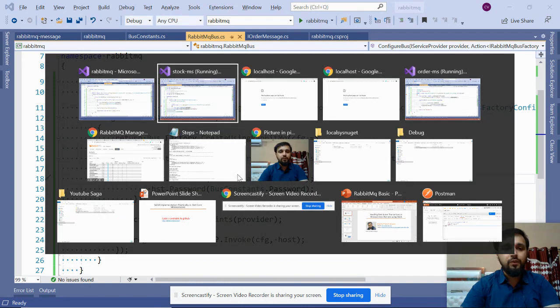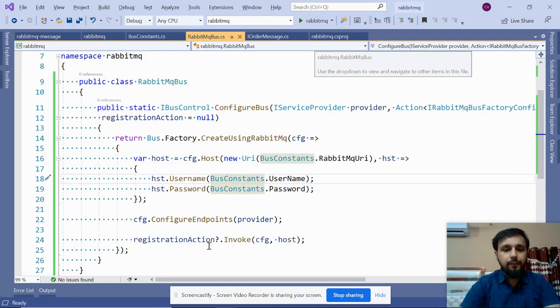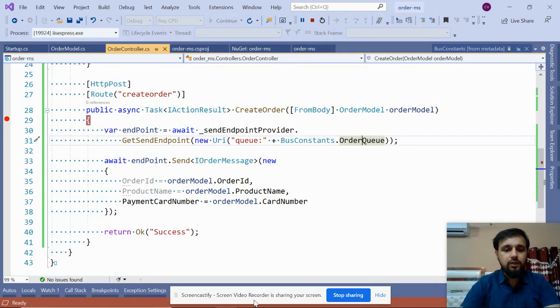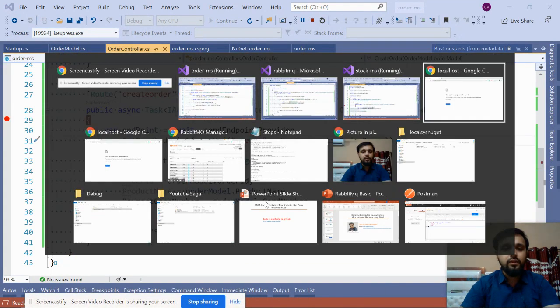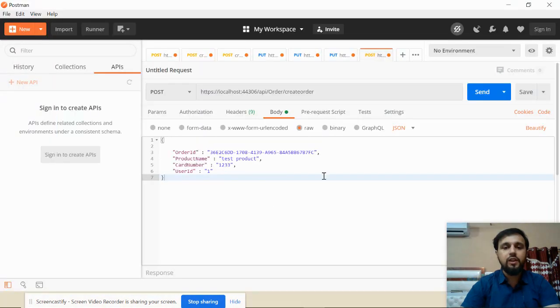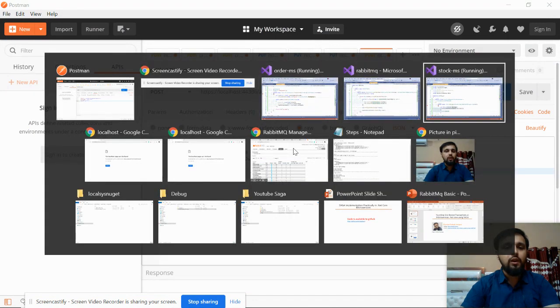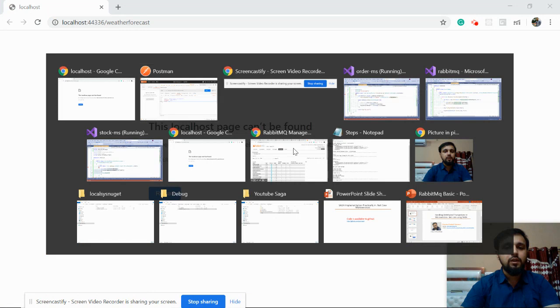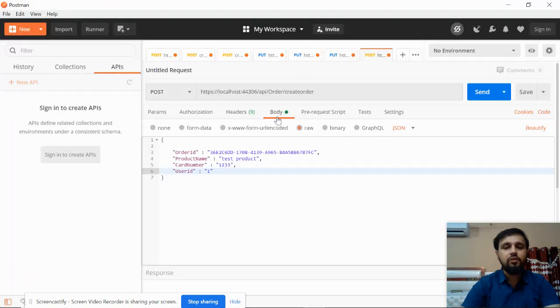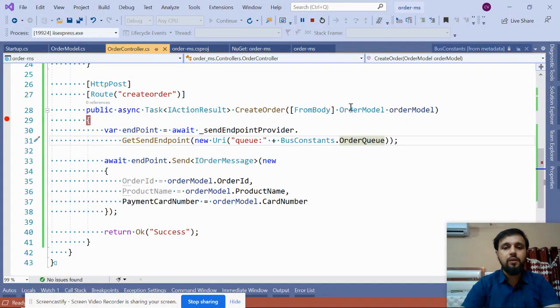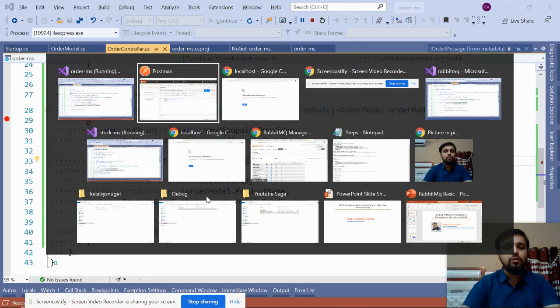So we'll see after completion of this. At first you have to run both the applications. Once they are running, open your Postman. Also you can check it from Swagger as well. I am checking with Postman. What is the URL of the order MS? It is 44336, and this is the post type. This is your body. I selected raw JSON, and these are my 4 parameters. Out of these 4 parameters, I'm just passing 3 values: order ID, product name, and card number. This is the same as we created. So let's press the send button.